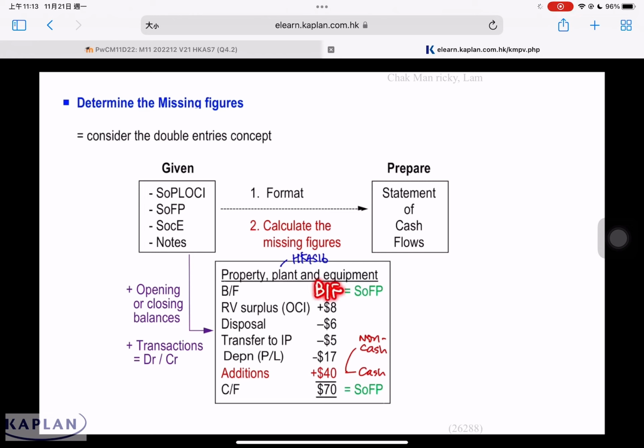This is the approach. First, we must put in the opening and closing balance from the balance sheet. The movements you need to know from the profit and loss, from the OCI, and also from the notes. After that, you calculate the balancing figure. This is the missing figure that we are talking about. Sometimes they want us to calculate the depreciation. Then they must give us the addition, and vice versa. This is the approach. After we calculate the missing figure, this cash amount will go to your statement of cash flow. This is the entire process when preparing the statement of cash flow.